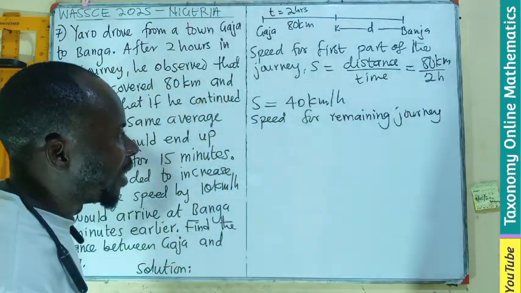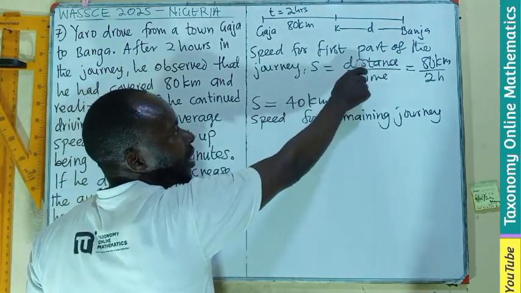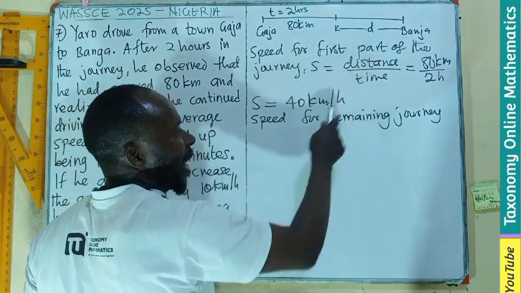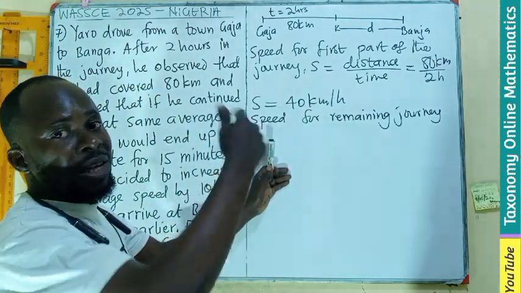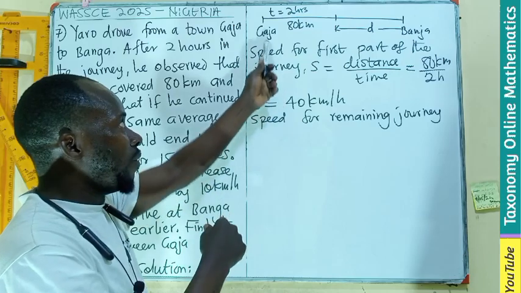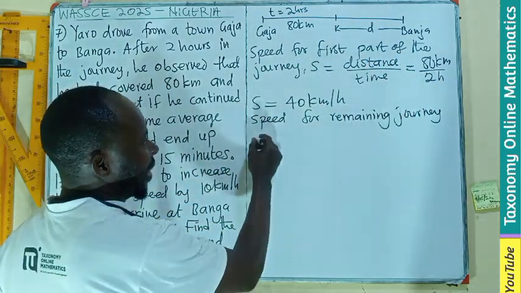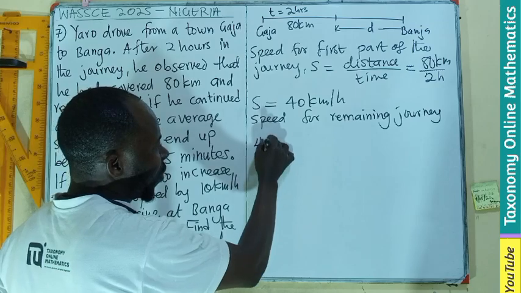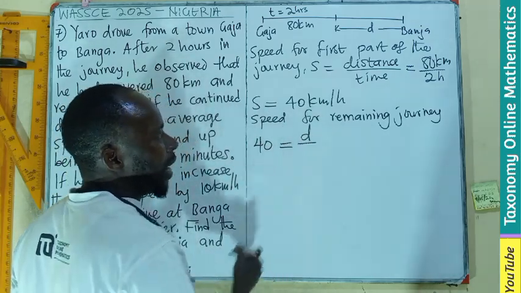The speed for the remaining journey is also speed equals distance over time taken. But in this case, we already know the speed, so we can say that speed, which is 40, equals the distance over time.